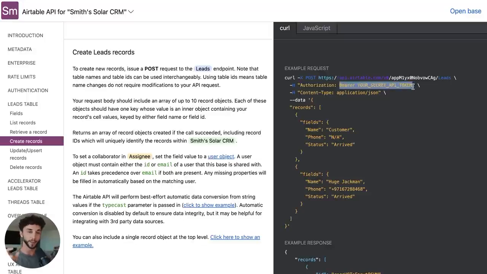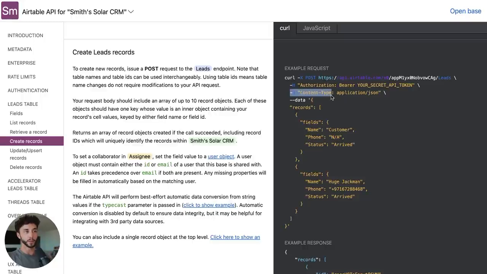This is something that tripped me up when I was first learning using APIs: you need to add this bearer word, then a space, and then your API key. It's a weird way of doing things. I don't really know why it's like that, but sometimes when you're doing these authorizations, you need to add in bearer, space, and then your API key. So it's there for a reason, is what I'm saying.